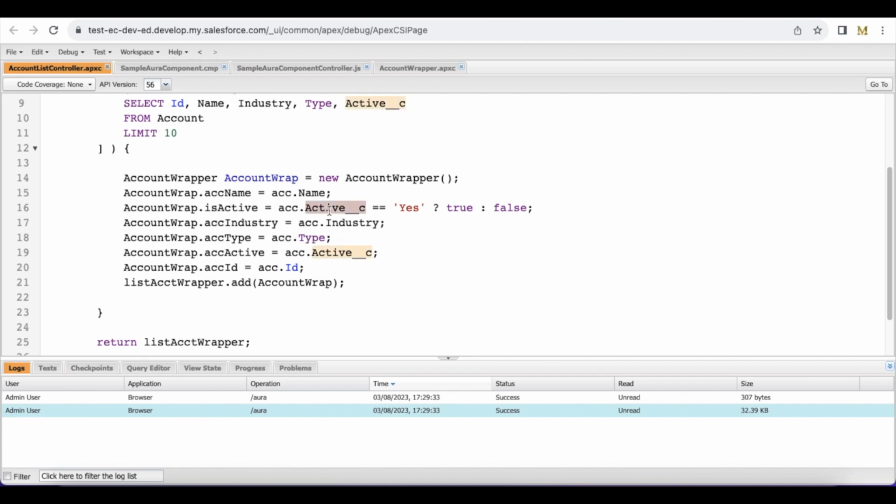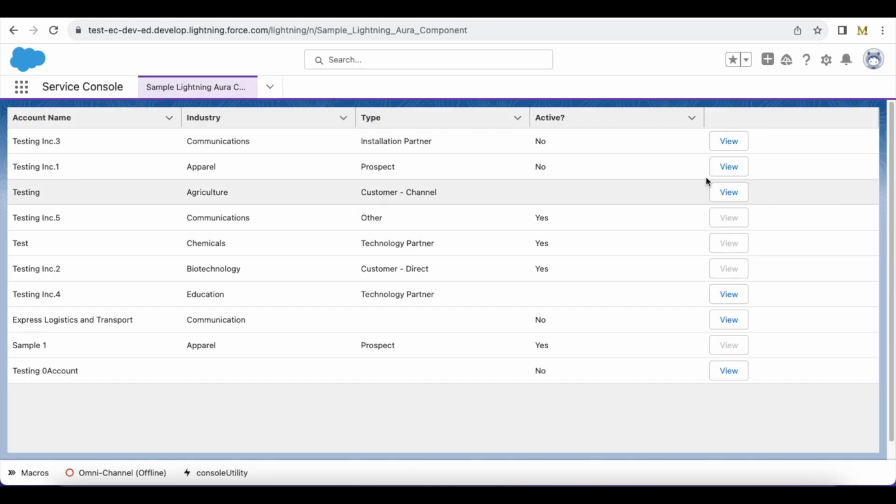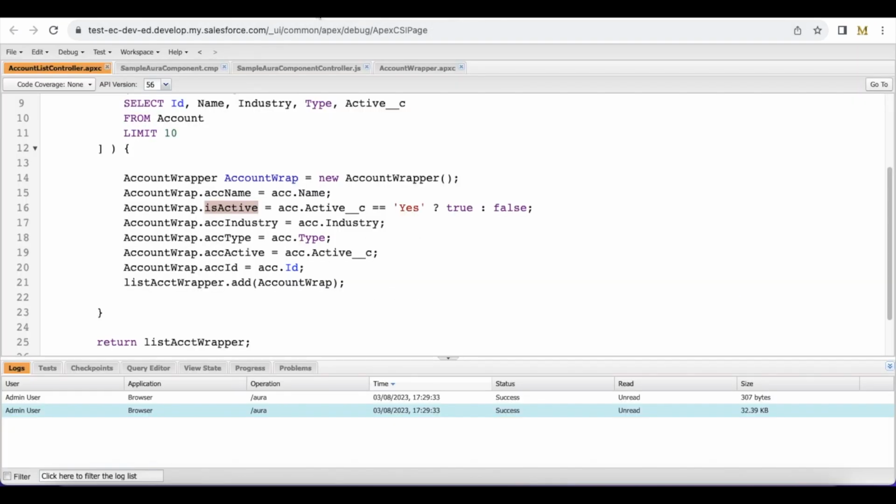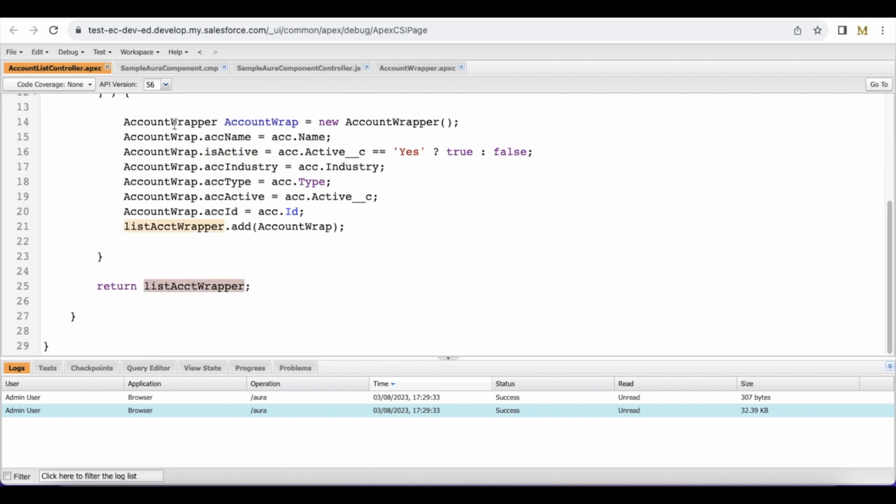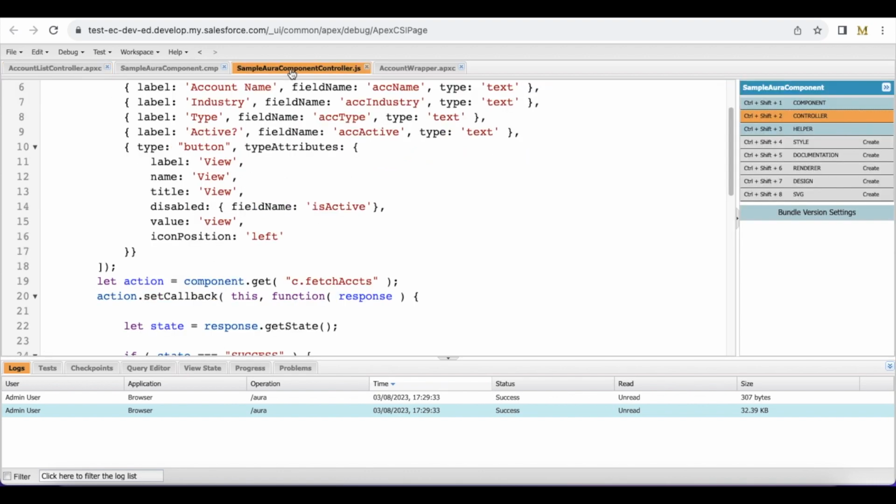So this is the pick list field. If it is yes, then it will be true. If it is blank or no, then it will be false. So this is the variable which I will be using to hide and show the view button. And then the list account wrapper is passed to my Lightning Aura component.